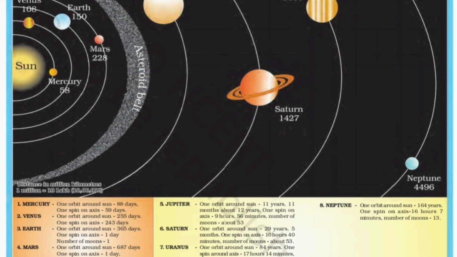Now Saturn, one orbit around the sun is 29 years 5 months. One spin on its axis, that is the rotation period, is 10 hours 40 minutes. Number of moons is about 53. Then Uranus, one orbit around the sun, that is the revolution period, is 84 years. One spin around its axis, that is the rotation period, is 17 hours 14 minutes. Then the last one, Neptune, one orbit around the sun, that is the revolution period, is 164 years. One spin on its axis is 16 hours 7 minutes. Number of moons is 13.